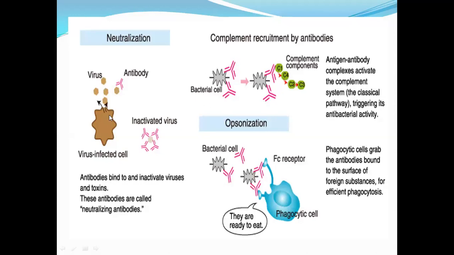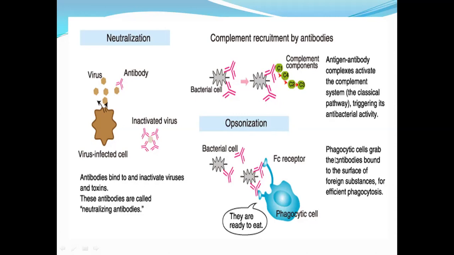With the help of this diagram, we can see three steps. First is complement recruitment by antibodies. Here, antigen antibody complexes activate the complement system. These are the complement components. This is the antibody and this is the bacterial cell. This is the antigen antibody site where antigen can be trapped. So it forms an antigen antibody complex, triggering its antibacterial activity.